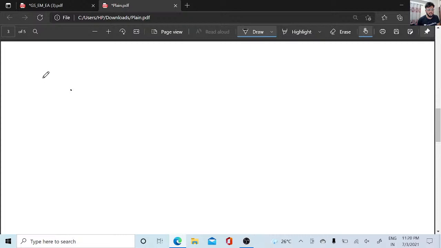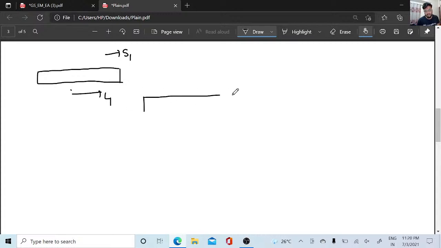So there is a train. Yes, my drawings are not so great. There is a train which is moving with the speed S1, and the length of this train is L1. There is another train which is moving with the speed S2, and the length of this train is L2.